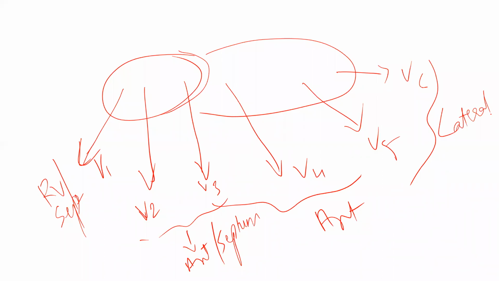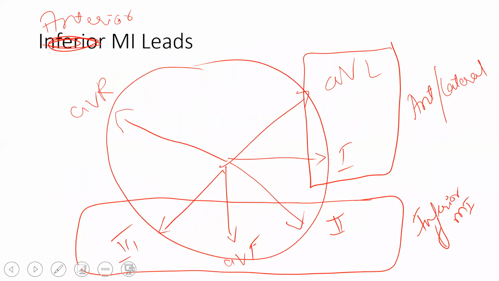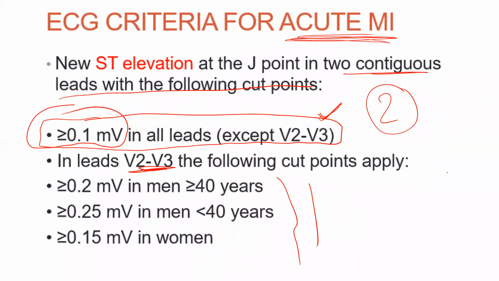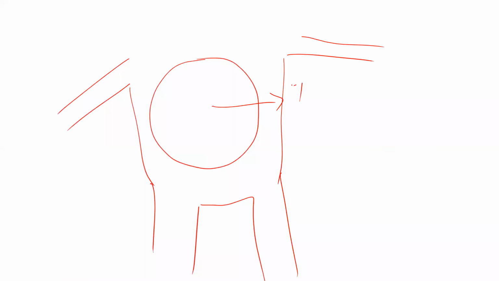Okay, this is the nomenclature which we usually use here. And this one also I hope you people understood. This is the most important. If aVL changes are there, it goes for anterior or lateral wall MI, and in case of inferior go for 2, 3, aVF. If you still want to remember that, like yesterday's diagram, what we did that day, this is the circle. I think you people remember.